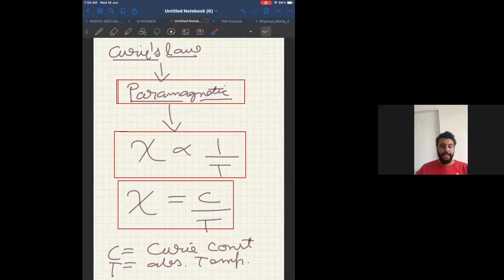So your entire Curie law, look at this. It is only for paramagnetic. What is Curie law? Susceptibility is inversely proportional to temperature. If I remove the proportionality sign, I get equal to constant. In that, C is called the Curie constant and T is called the absolute temperature. Make a note of this. Then I'll give you one formula which can come from this. Start. First, make a note of this.